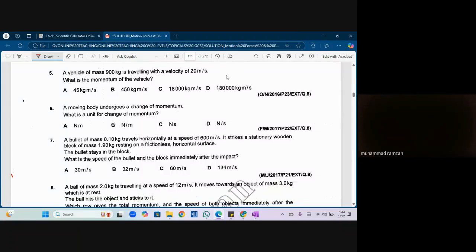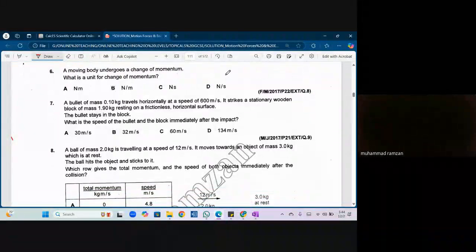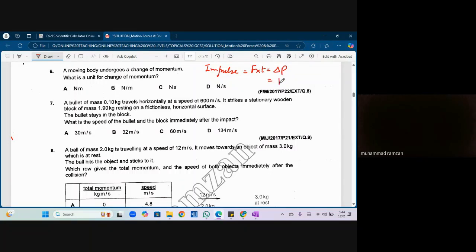Question number 6. A moving body undergoes a change of momentum. What is the unit for change in momentum? Do you know impulse is F times T equals change in momentum. So the unit of change in momentum is kg meters per second, and the other is Newton second.